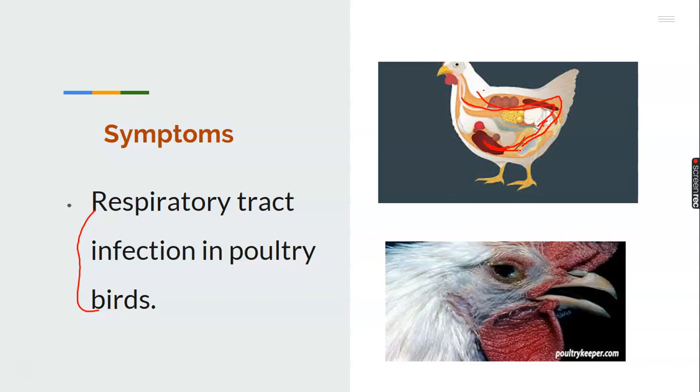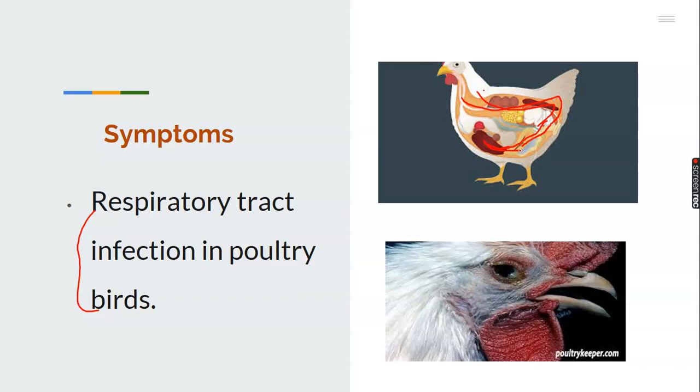Okay, let's see this particular one. You discover that the animal opened the mouth. This bird is unable to close the mouth. Even a human being, when affected by any disease that makes him unable to breathe, that is, having a respiratory problem, you see the person opening his mouth.